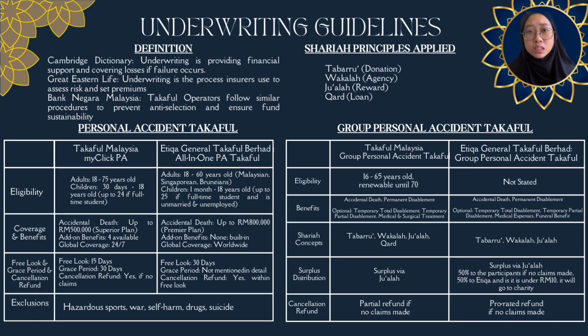Takaful Malaysia MyClick personal accident covers adults of 18 years old to 75 years old and also children as young as 30 days with global 24/7 coverage and up to 500,000 ringgit under the superior plan for accidental death. Whereas Etika all-in-one personal accident offers up to 800,000 ringgit under the premium plan but is limited to those under 60 years old and doesn't include optional add-on as well as the global coverage is worldwide.